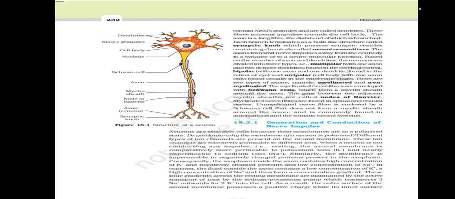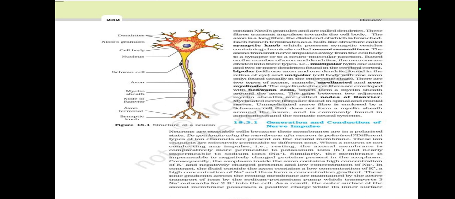There are two types of axons, namely myelinated and non-myelinated. The myelinated nerve fibers are enveloped with Schwann cells, which form myelin sheath around the axon. The gaps between two adjacent myelin sheaths are called nodes of Ranvier. Myelinated nerve fibers are found in spinal and cranial nerves.